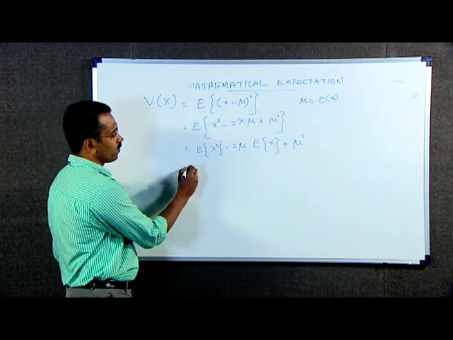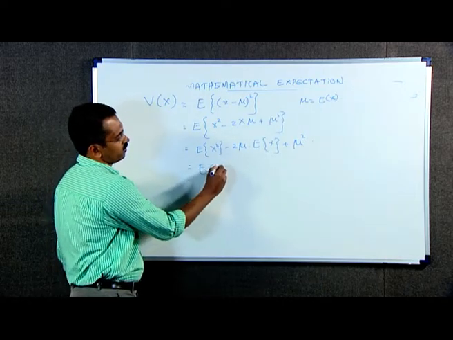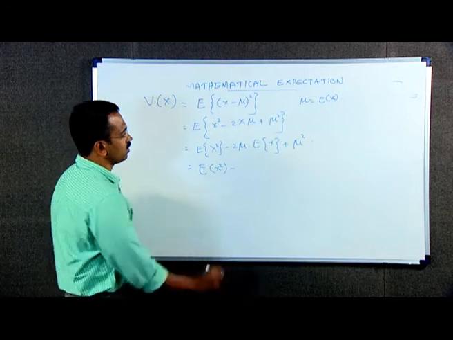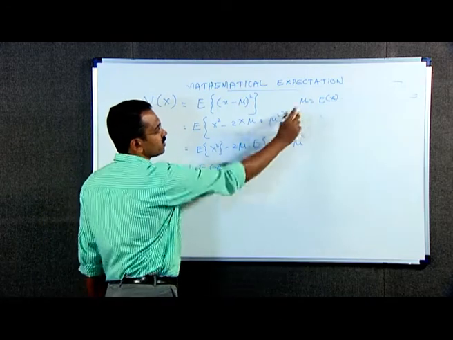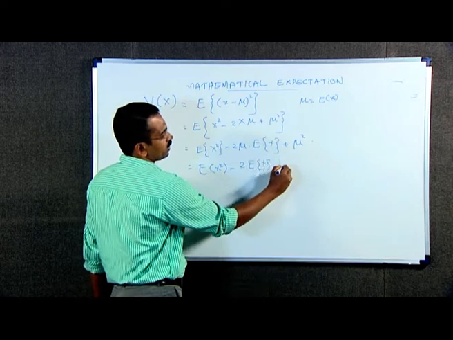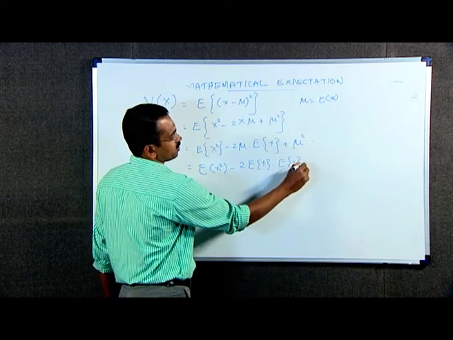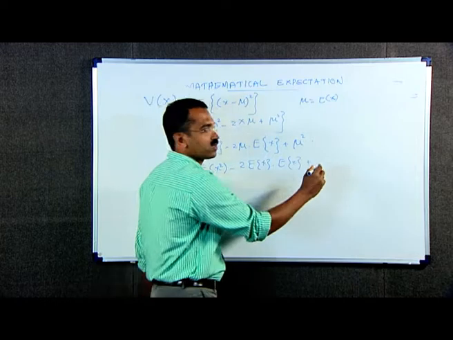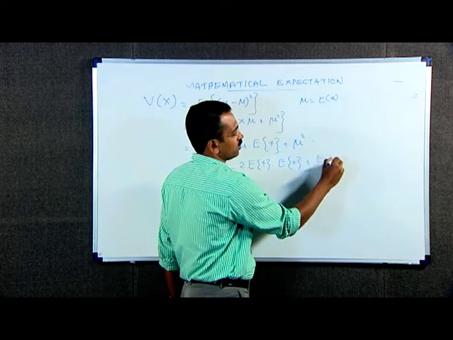This is equal to expectation of x square minus 2 into mu, which is expectation of x, into expectation of x, plus mu square, which means E of x the whole square.